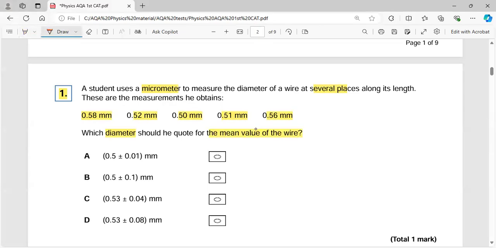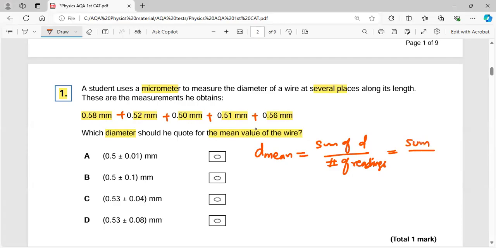So, well, this is the easy question. First of all, the mean diameter is the sum of diameters divided by the number of readings. So we have to add all of them together, and then we have to divide the sum by the number of the readings. So how many readings are there? 5 readings are there.